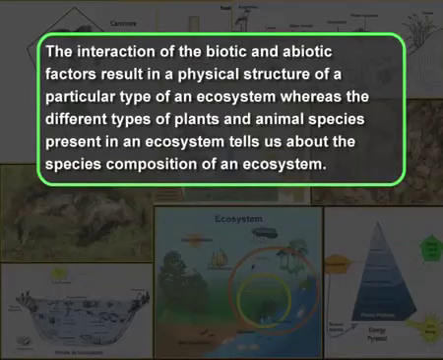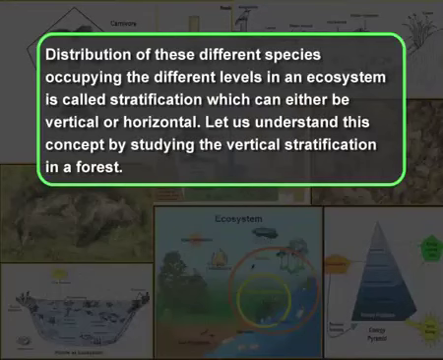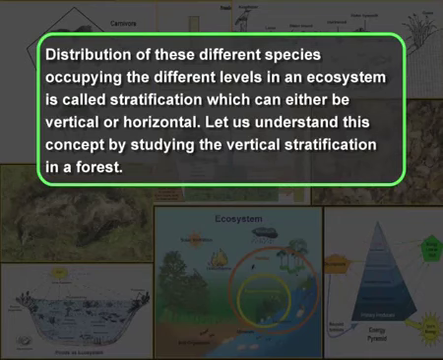I am sure you are aware that the interaction of the biotic and abiotic factors result in a physical structure of a particular type of an ecosystem, whereas the different types of plants and animal species present in an ecosystem tells us about the species component of an ecosystem. Now, distribution of these different species occupying the different levels in an ecosystem is called stratification. The stratification can either be vertical or it can be horizontal.